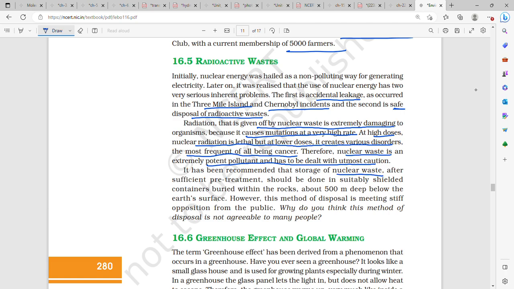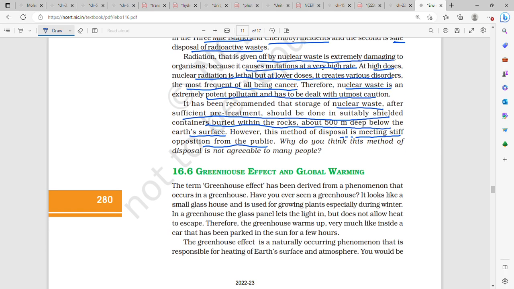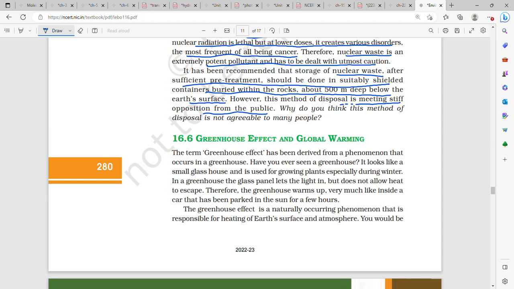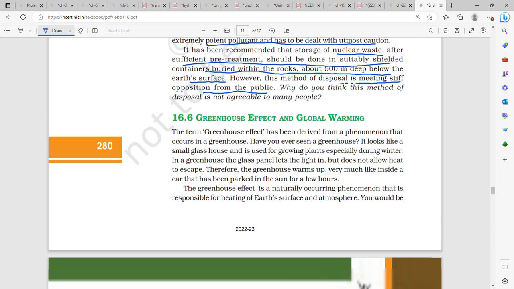Storage of nuclear waste after sufficient pre-treatment should be done in suitably shielded containers buried within the rocks about 500 meters deep below the Earth's surface.